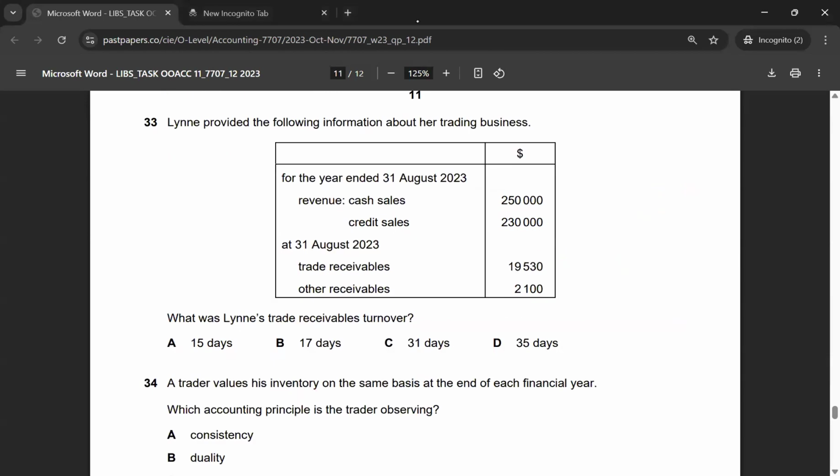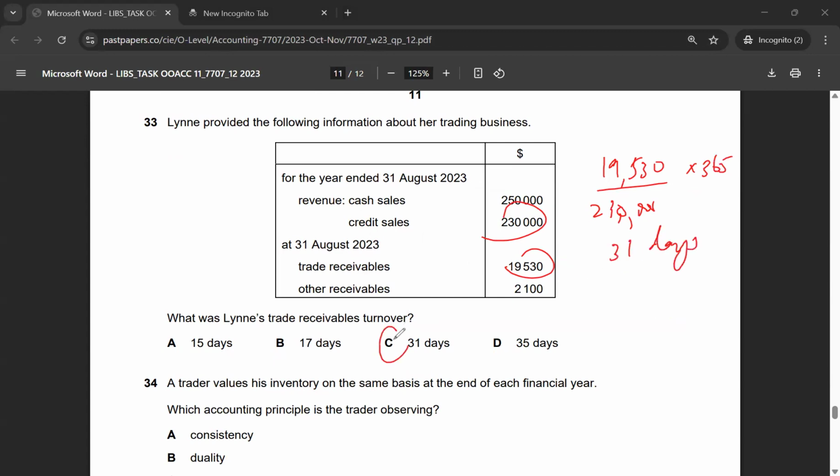Let's look at multiple choice 33. What was Lane's trade receivable turnover? This is a simple formula thing. We will take 19,530, which is trade receivables, over credit sales, which is 230,000, times 365, and that will give me 31 days as the answer. So the correct answer for multiple choice 33 would be option C.